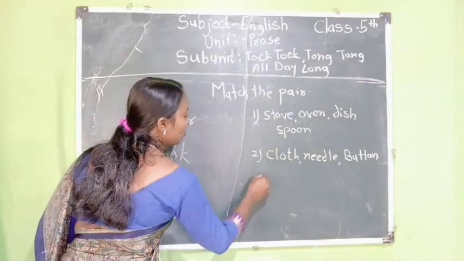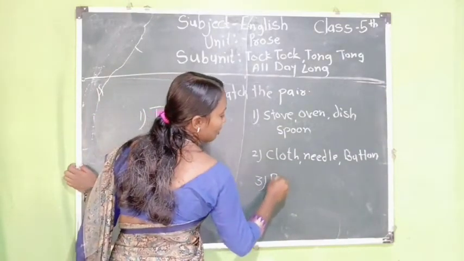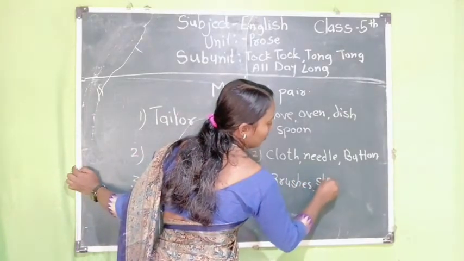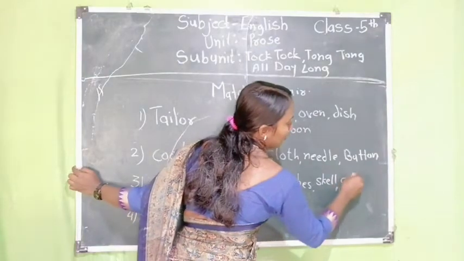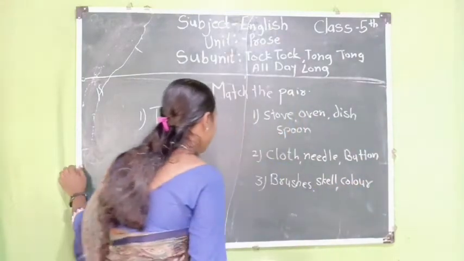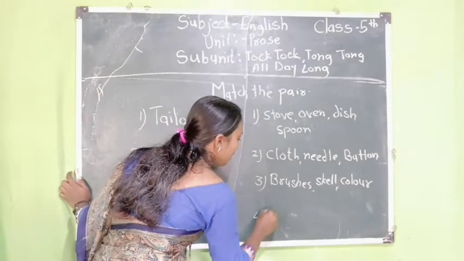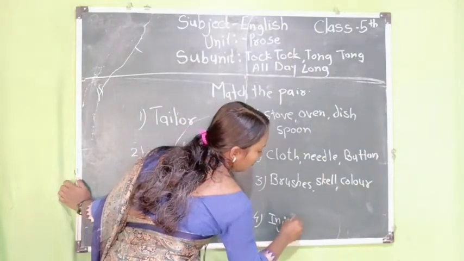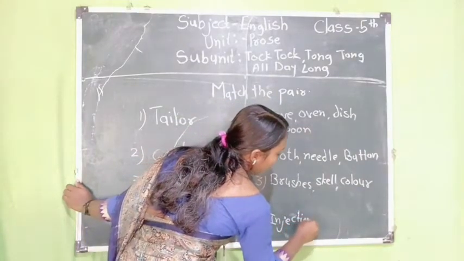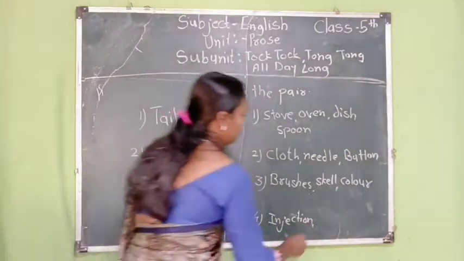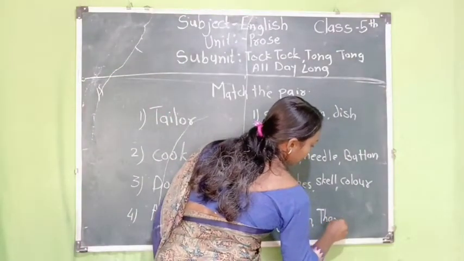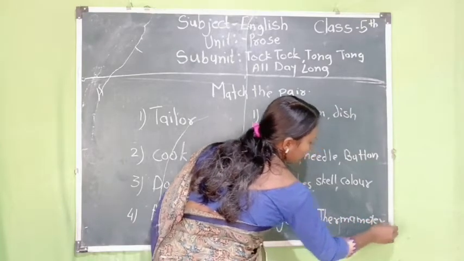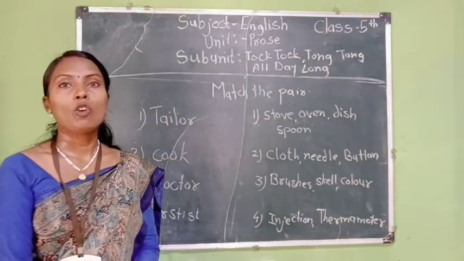Then here we write brushes, then scale, color, and at last injection, then thermometer. Okay, that is the homework for you.